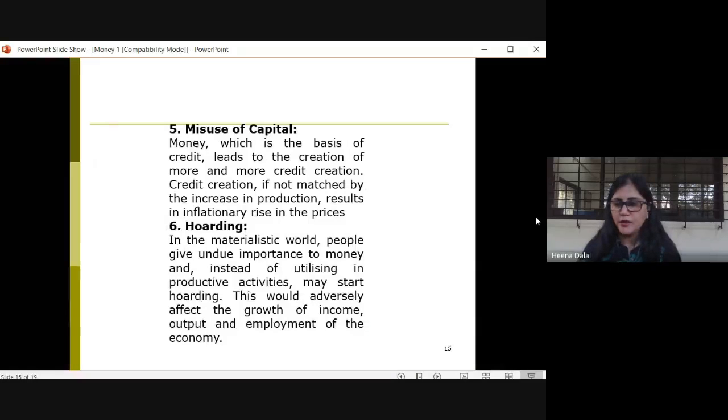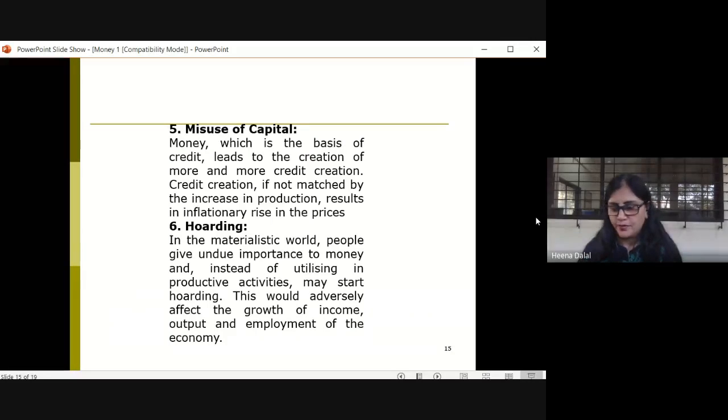Now we will see the next point. We saw the difficulties of the barter system. Then we saw that excessive use of money leads to inequalities of income and wealth. It leads to inflation, leads to deflation. So now we will see the other disadvantages, how there is a misuse of capital.